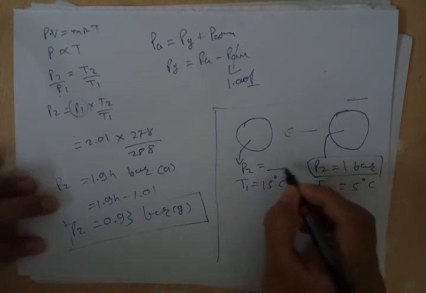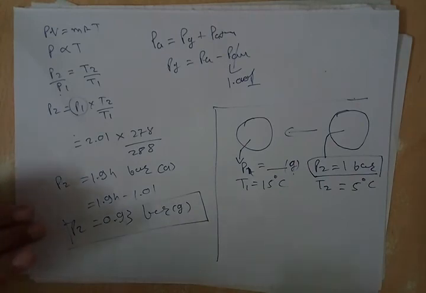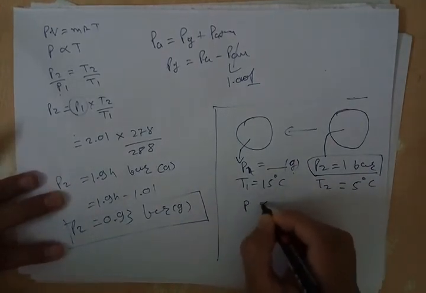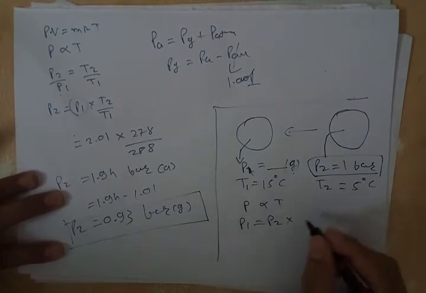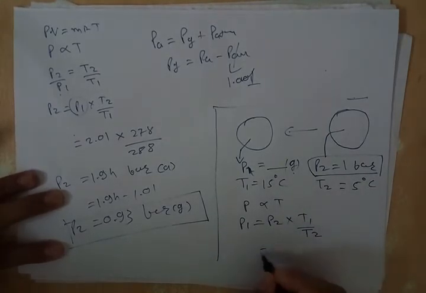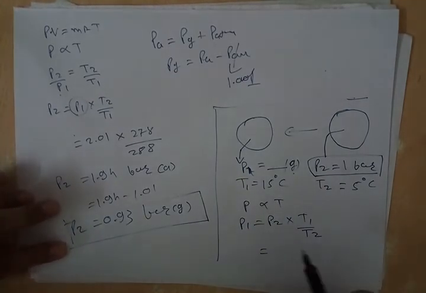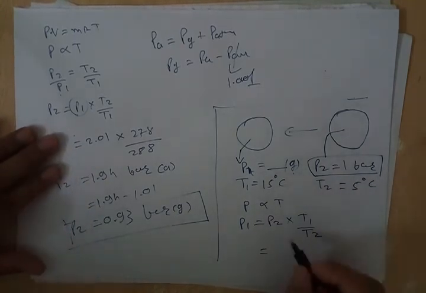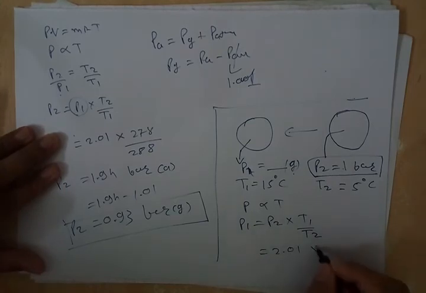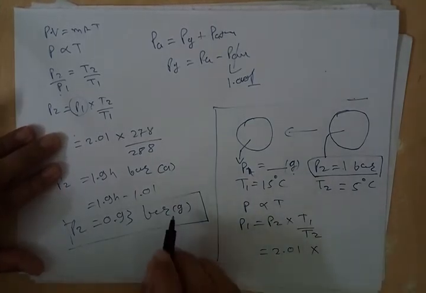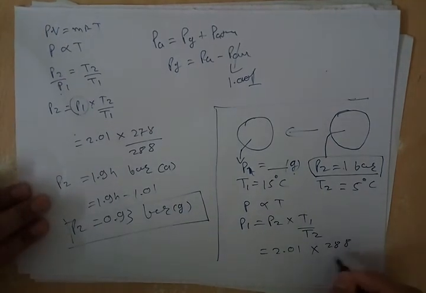So we have to find P1 in terms of gauge pressure. Again we will use P proportional to T. So P1 is equal to P2 times T1 upon T2. We have to write P2 in terms of absolute pressure, so it is 1 bar plus 1.01, 2.01 bar, times T1 in Kelvin, 288 upon 278.